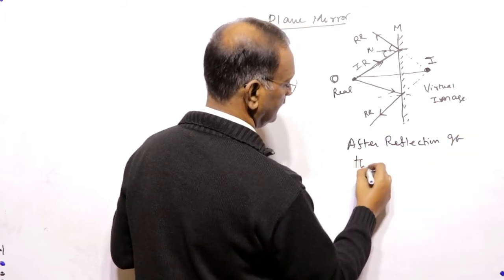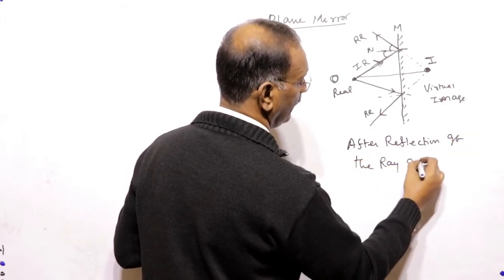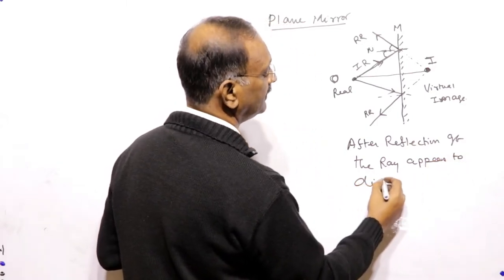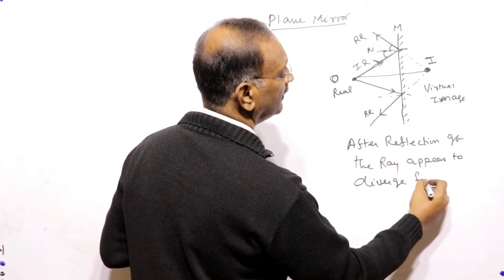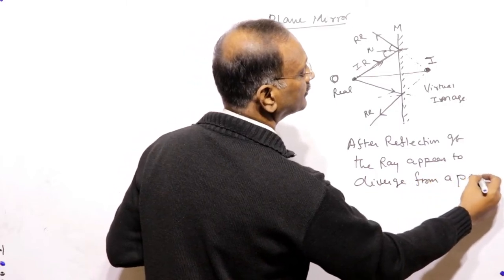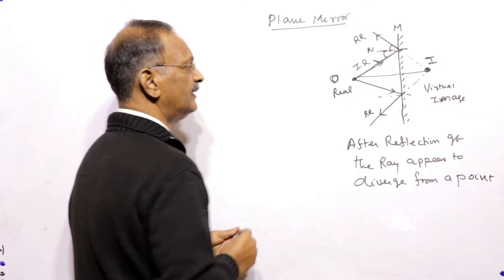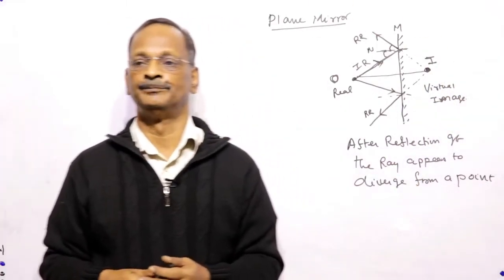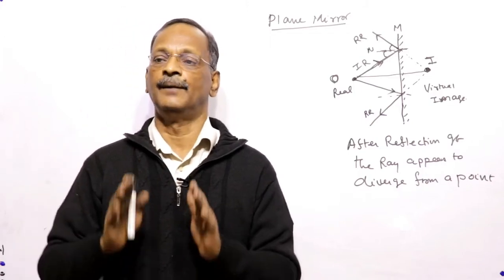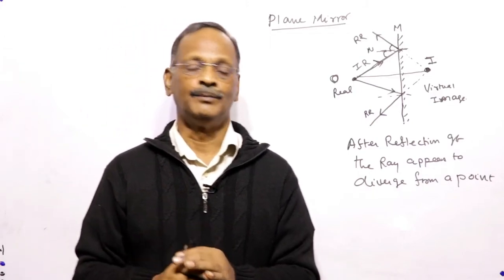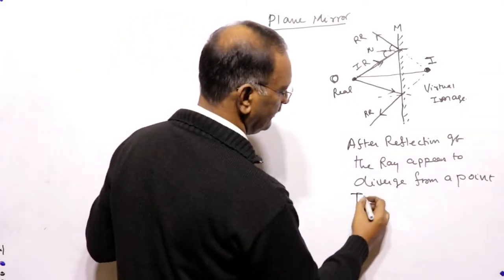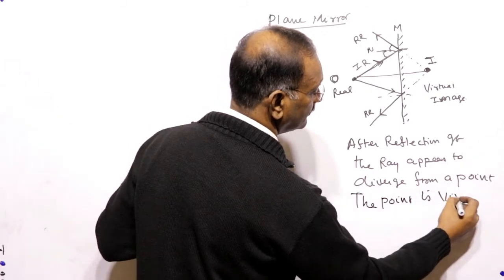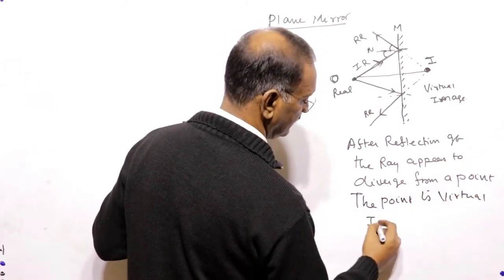After reflection, if the rays appear to diverge from a point, that point is the virtual image.